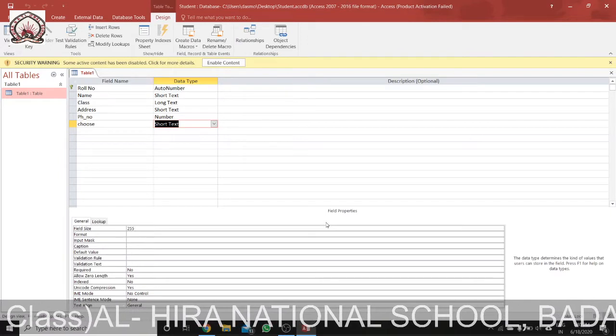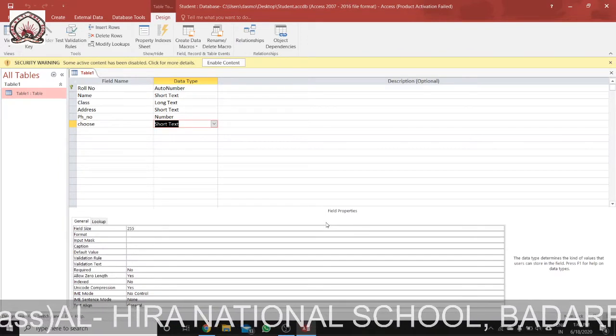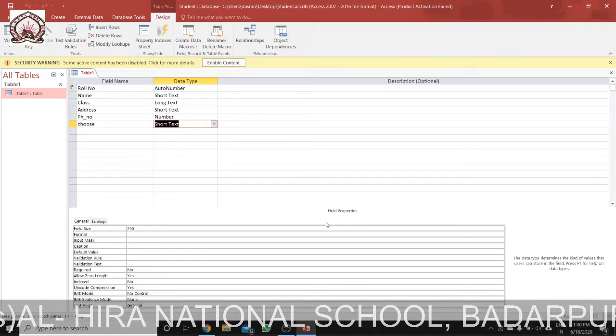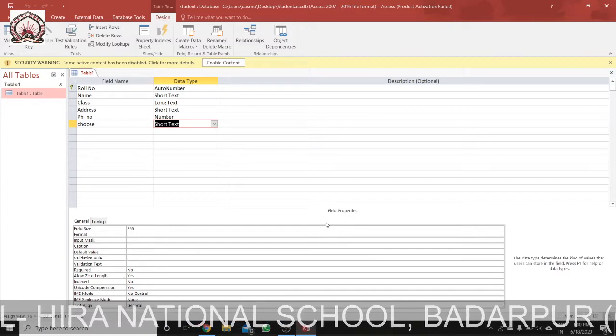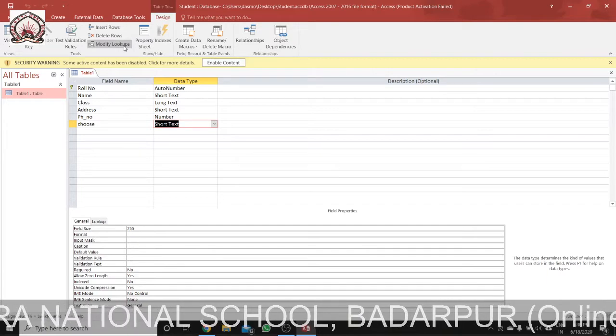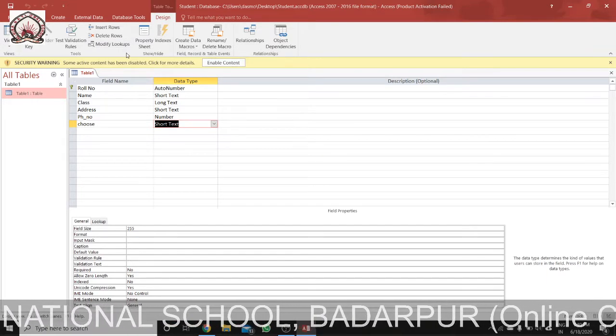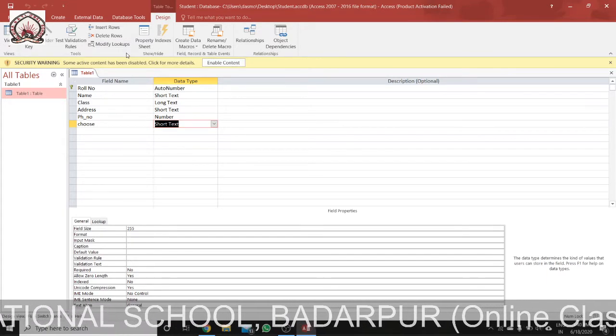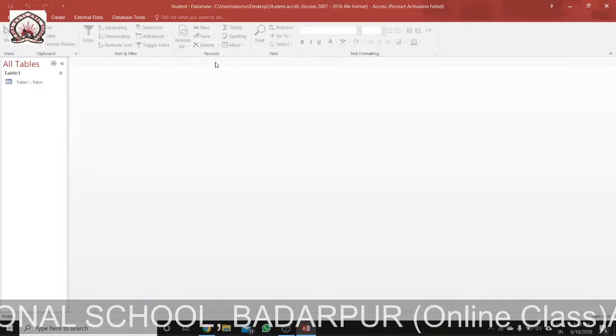So we can have it on lookup and relationship in the drop down shown in. So we can have a lookup here in the drop down. We can have a lookup here. So in this drop down. This is not enable content.